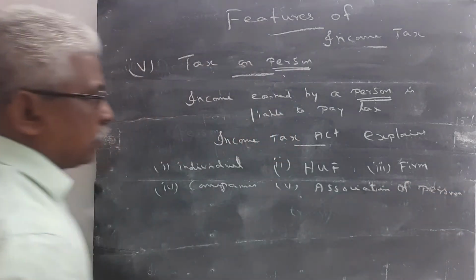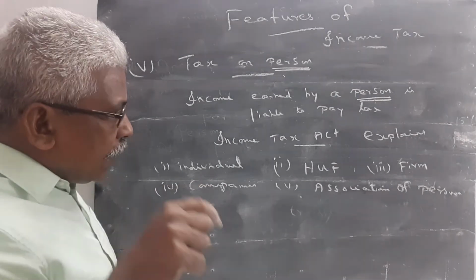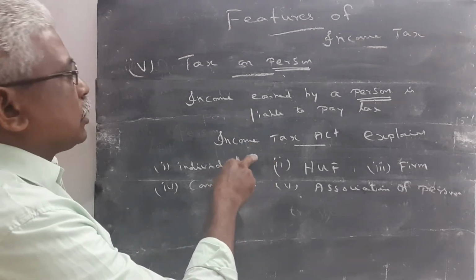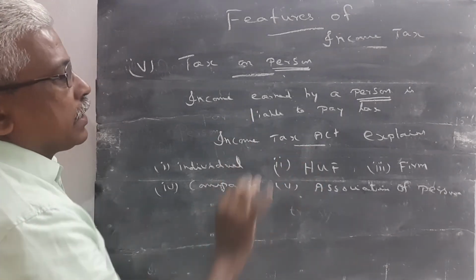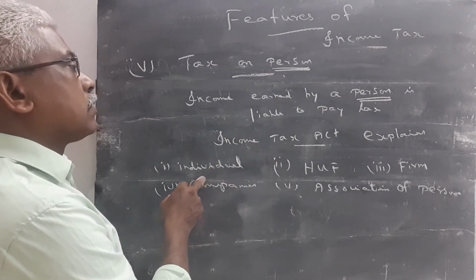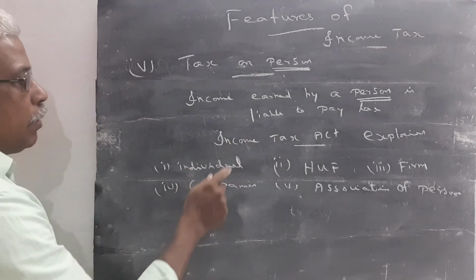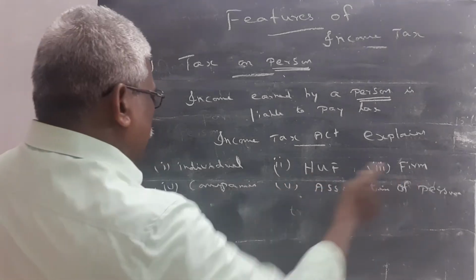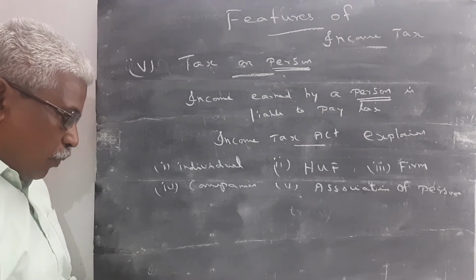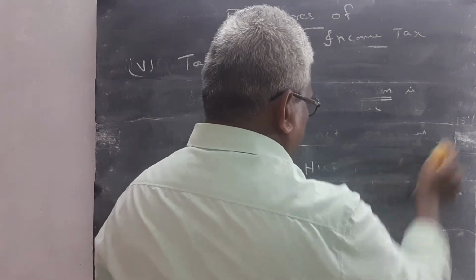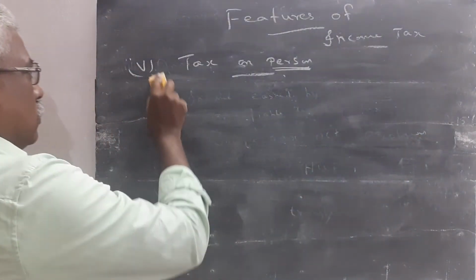The person who earned income is liable to pay tax. The Income Tax Act explains the term person. According to the Income Tax Act of 1961, the person includes individual, Hindu undivided family, partnership firm, joint stock company, and association of persons. Then point number 6, tax on income.